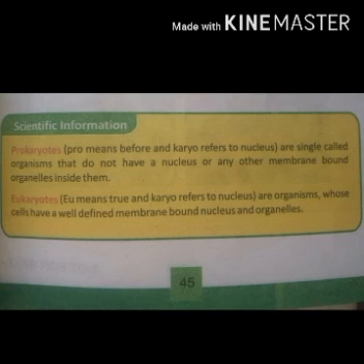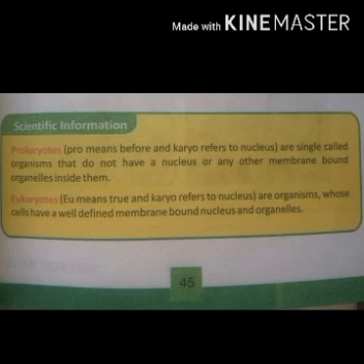Prokaryotes are single-celled organisms that do not have a nucleus or any other membrane-bound organelles inside them, like mitochondria, Golgi bodies, endoplasmic reticulum, ribosome, etc. While eukaryotes, eu means true and karyo refers to nucleus, are those organisms whose cells have a well-defined membrane-bounded nucleus as well as organelles like mitochondria, Golgi body, endoplasmic reticulum, etc. So the two kingdom system of classification did not clear the difference between prokaryotes and eukaryotes.